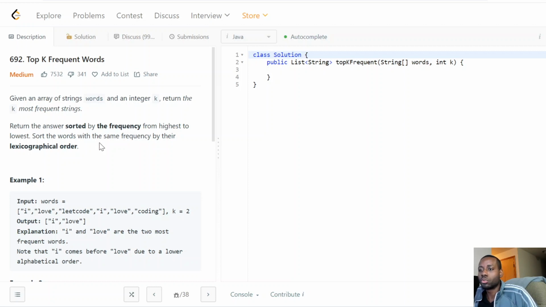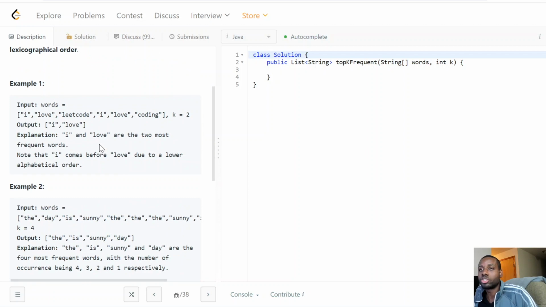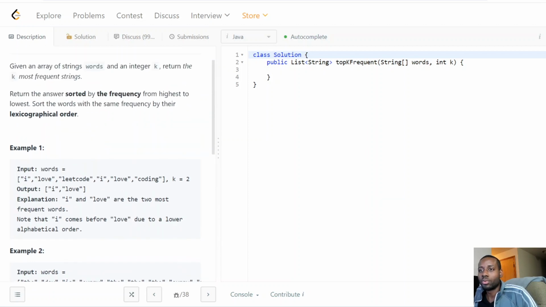We know that we need to keep track of the occurrence of each word in the array. We could build whatever structure we end up choosing. I'm thinking we use a map to keep track of the frequency of all the words. Once we have that, it's a pretty useful piece of data, because we can easily know the frequency of each word without having to look through the array over and over again. So this data structure is going to allow us to get that frequency pretty easily. Once we have that piece of data, we can start sorting.